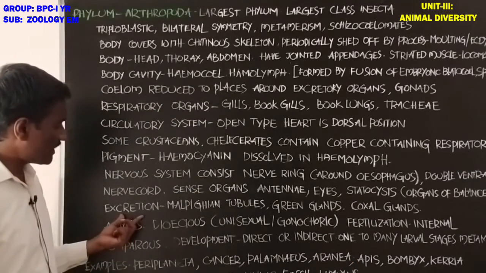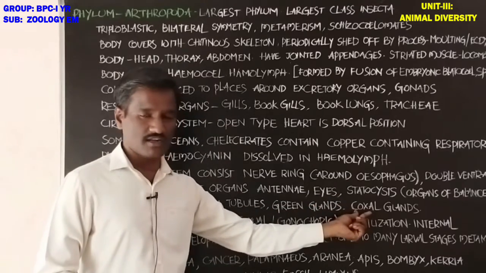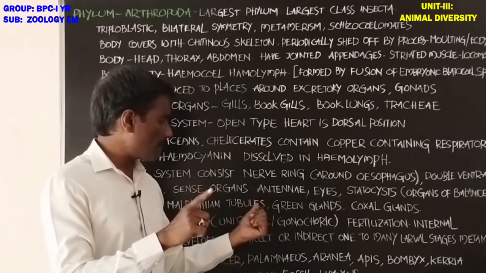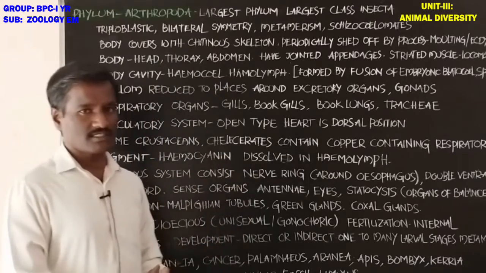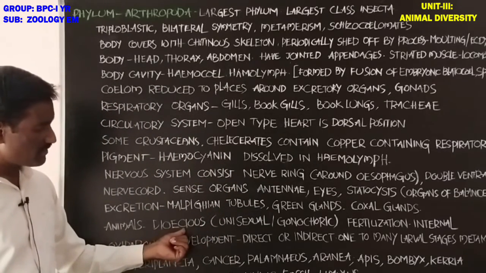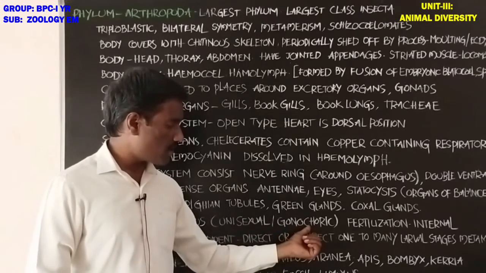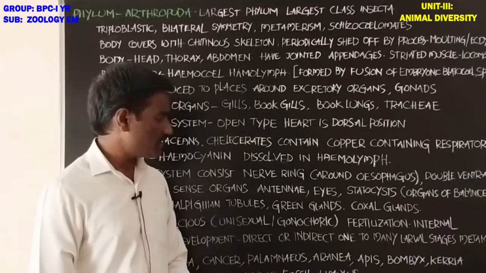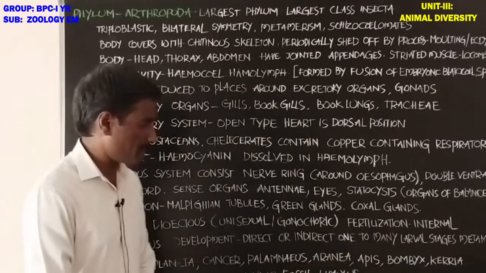Student, excretion is by Malpighian tubules, green glands, and coxal glands. These are the excretory structures in arthropods. Next, animals are dioecious. These are sexually separate, unisexual, also called gonochoric. Males and females are available in these animals. Fertilization is internal, inside the body.